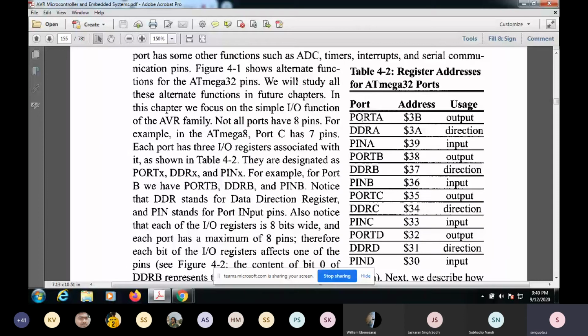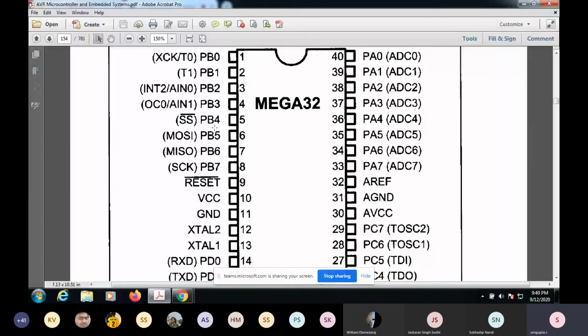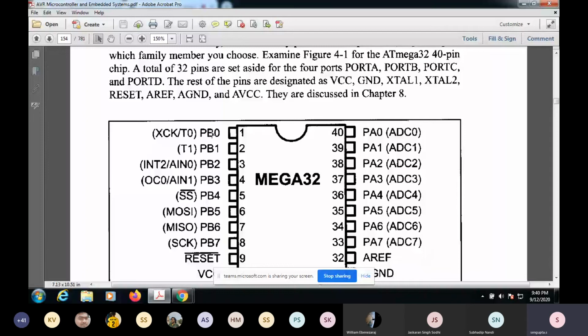If you write into this port A register, that is for output purpose only. Or else you can just write FF here. FF is nothing but 11111111. So for output, you'll get all ones here. Ones means all of them will show some 5 volt, 5 volt, 5 volt, 5 volt. You'll see that. Okay, you can measure it. So that's how it will work.